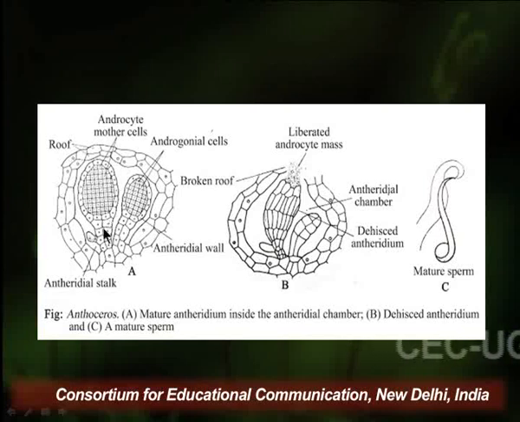An antheridium consists of a basal antheridial stalk and a single jacket layer which surrounds multiple androcyte mother cells or androgonial cells. These androcyte mother cells, upon metamorphosis, give rise to individual mature sperm cells.